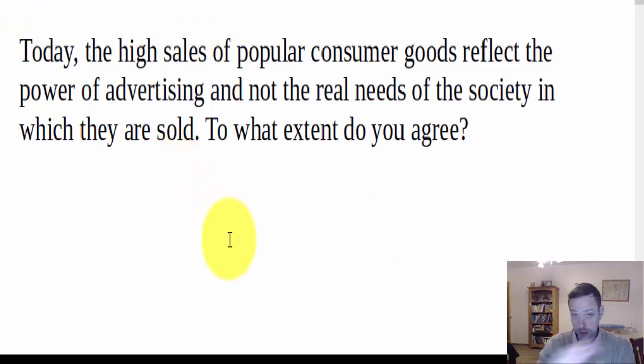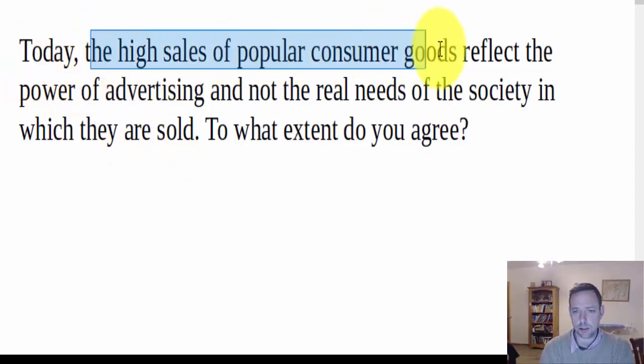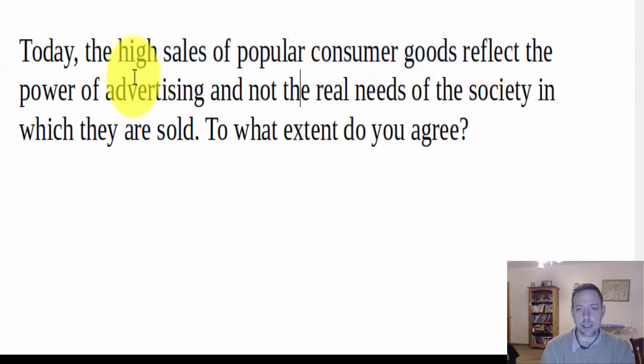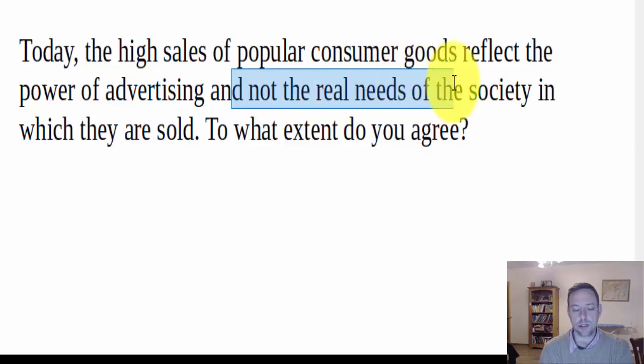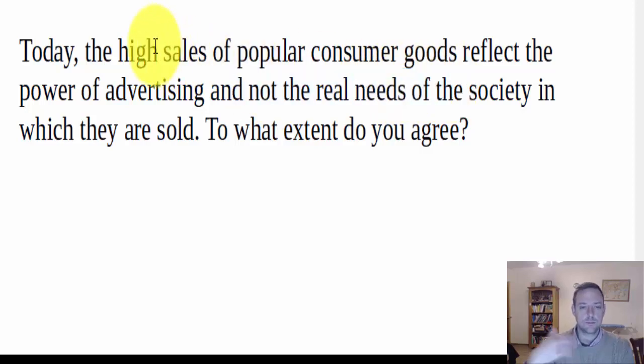Okay, now I'm going to go through it very quickly. So if it's too quick, press pause and read it yourself. Okay, so today the high sales of popular consumer goods reflect the power of advertising and not the real needs of the society. So it's about goods that are selling, advertising, and needs of society.